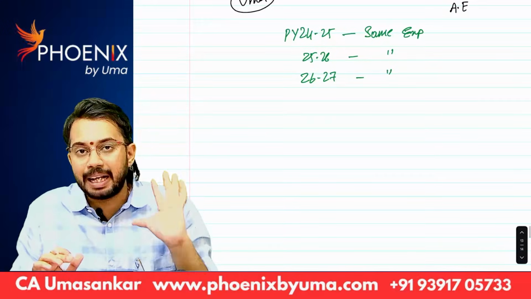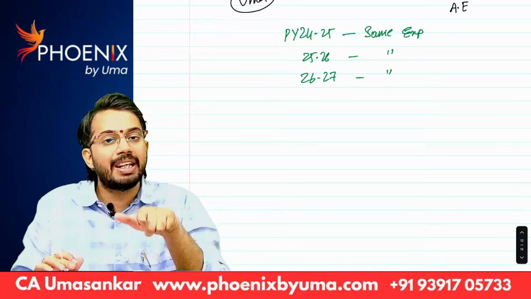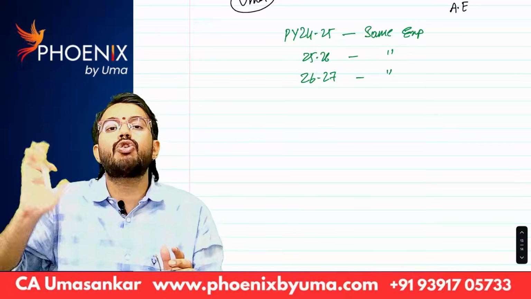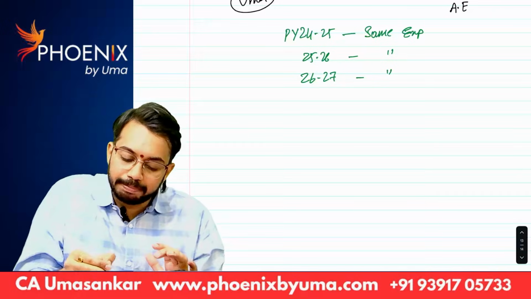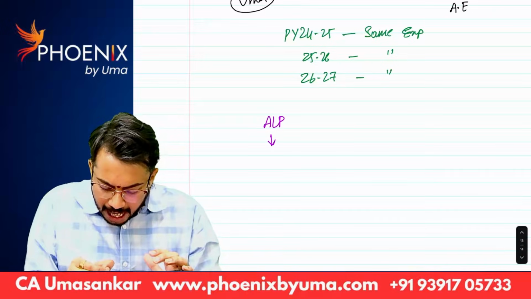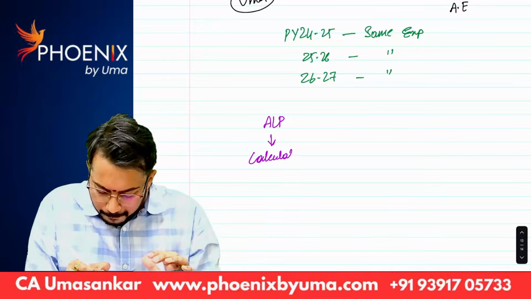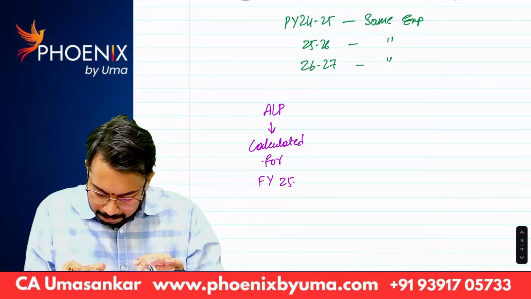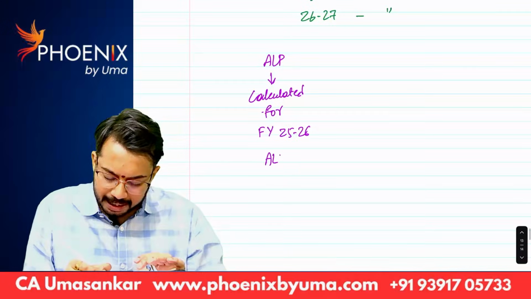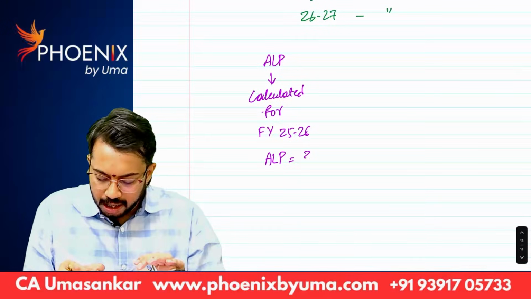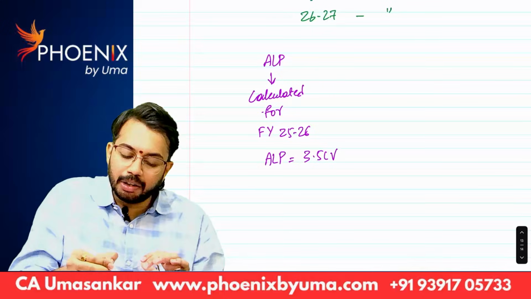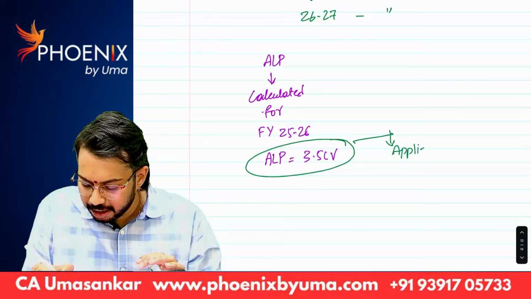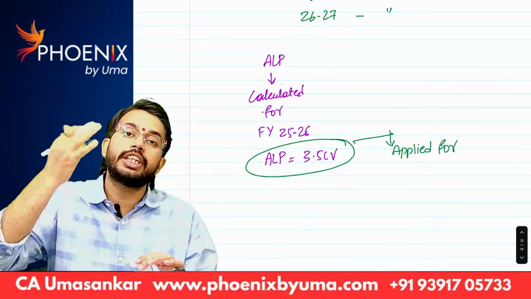Whatever arm's length price is calculated for one previous year, that arm's length price can be applied for the next 2 consecutive previous years. Let's say the arm's length price is calculated for financial year 25-26. Let's say the arm's length price is 3.5 crores. Now the same arm's length price will be applied for the next 2 consecutive previous years.